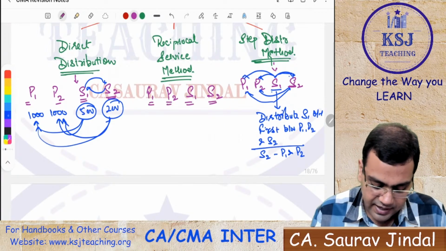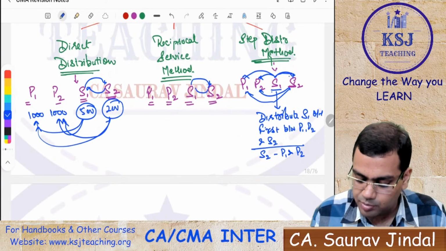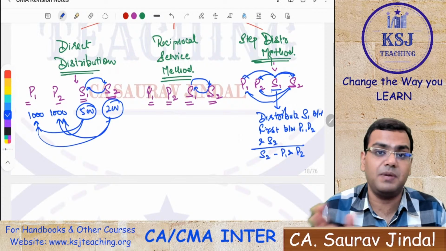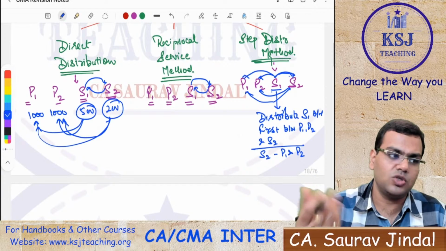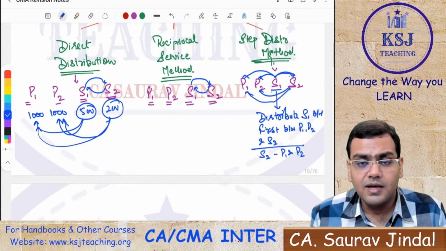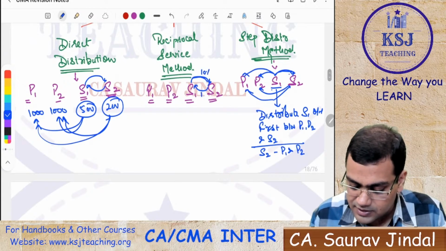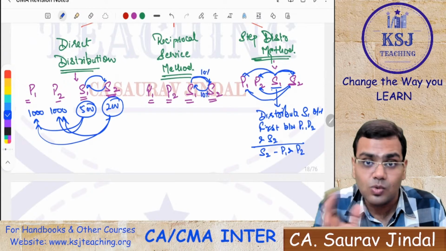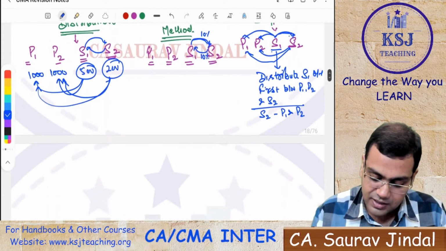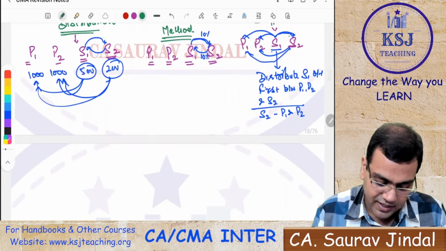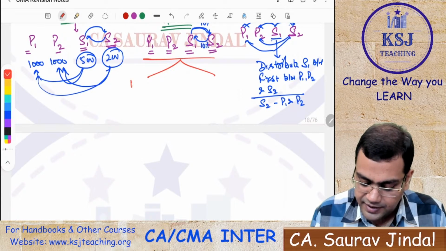S1 is providing the services to S2 and S2 is also providing the services to S1, besides P1 and P2. Both the departments are providing the services to the production departments. That is absolutely fine. But besides that, they are providing 10% services, equal services to each other also, right? So in this case, the reciprocal service method is further divided into two methods, sir. One is the repeated distribution method.